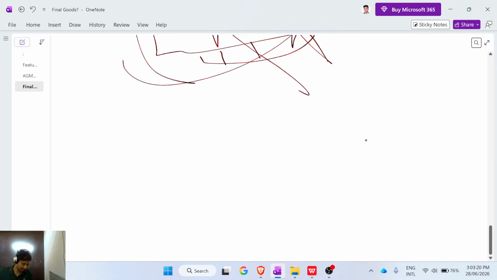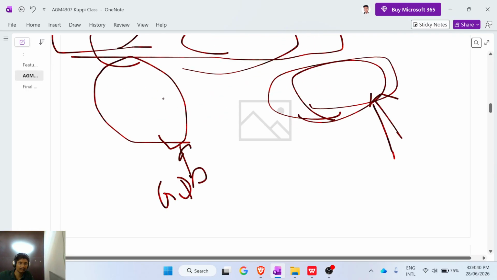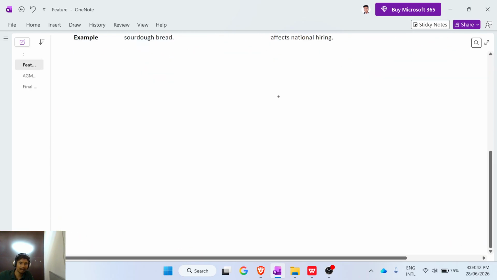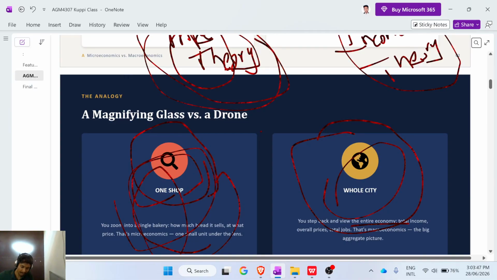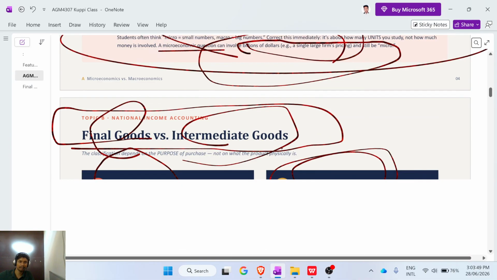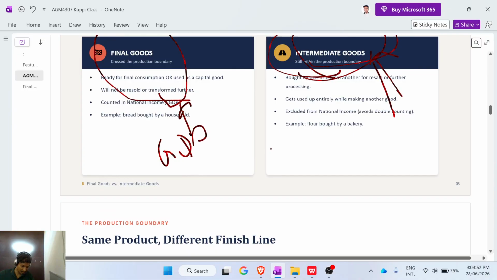This is very simple, so it is enough. This is the difference: intermediate goods are used to produce other goods for resale. Final goods are consumed by the end user. The end user will consume the final goods.